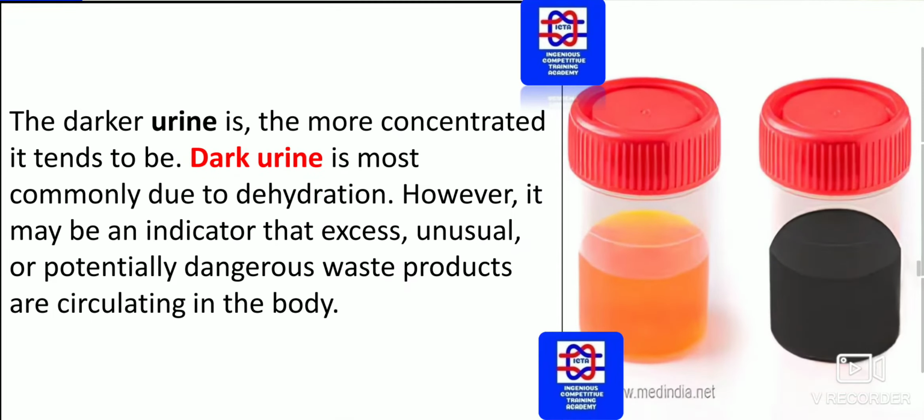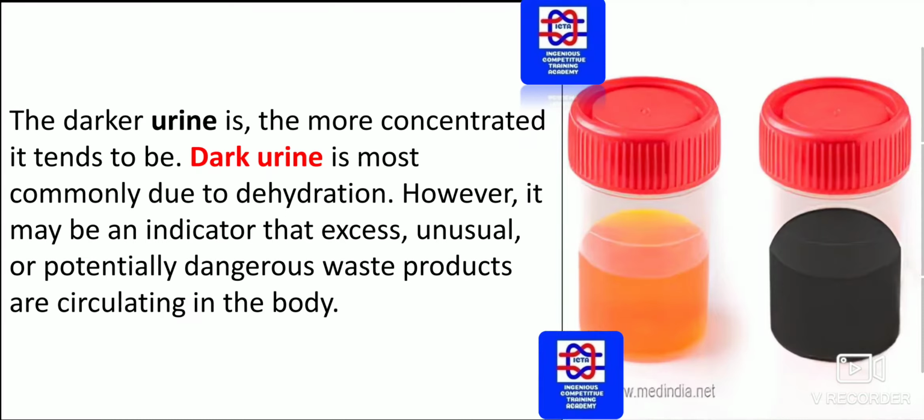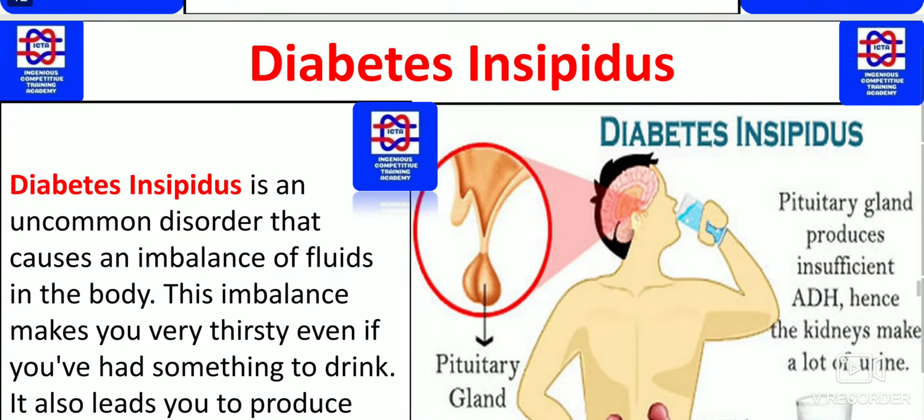And black urine. How does black urine come about? The darker urine is, the more concentrated it tends to be. Dark urine is most commonly due to dehydration. However, it may be an indicator that excess, unusual or potentially dangerous waste products are circulating in the body. As you can see to the right, the urine color will be dark because of excessive dehydration. So please remember, you have to consume water.